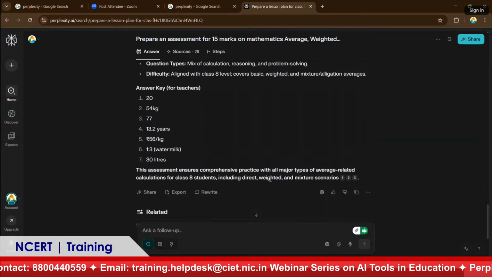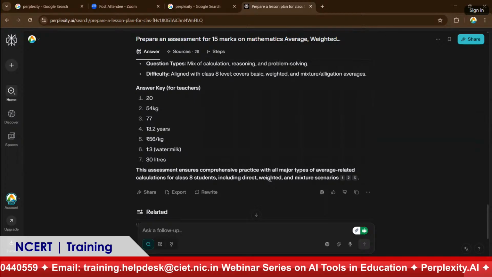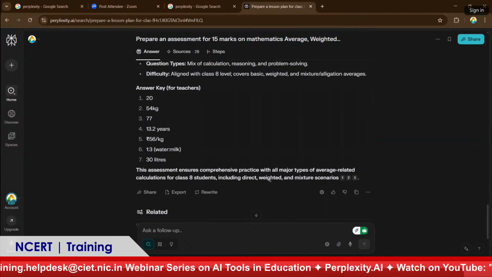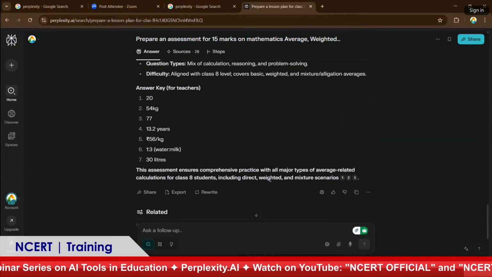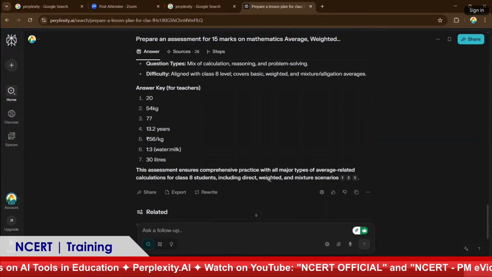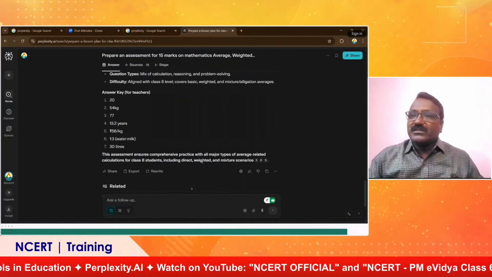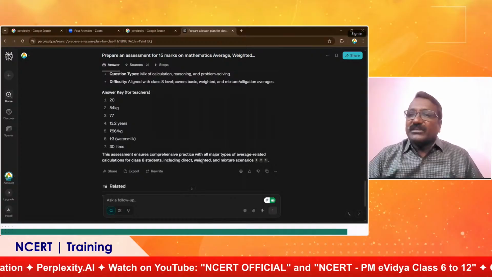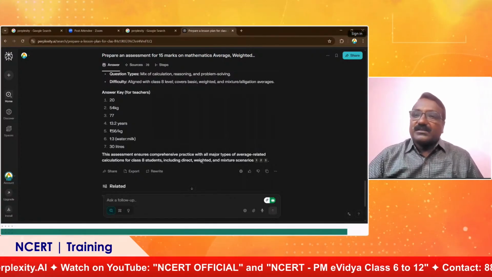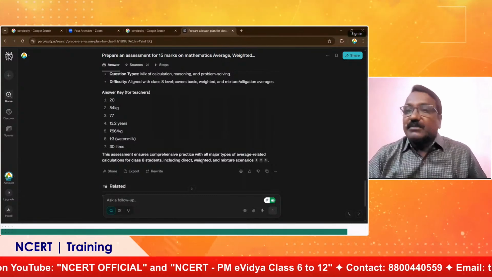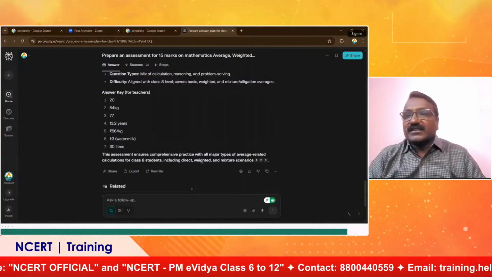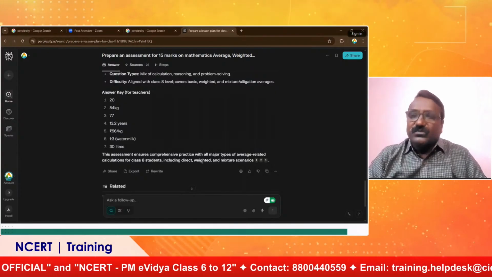So you can also decide the duration by giving a relevant prompt. Suppose I want to conduct this 15 marks assessment in 30 minutes, just prompt it. It will set those things. I can say that the weightage, the timing and the cognitive level of the problems are also good, because I have tested many times and found myself that this is very, very useful.